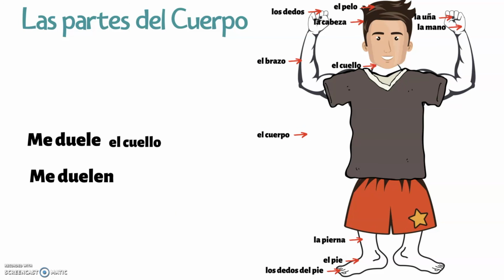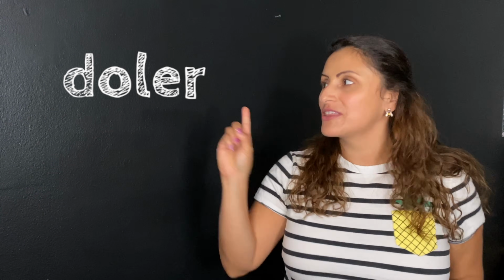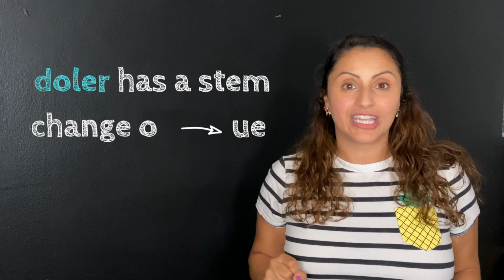You did fantastic, and I'm so proud of you. And I truly hope that you don't have to talk about anything that hurts and that you are able to stay healthy, saludable, y muy feliz. But in case you have to talk about things that hurt, remember the verb doler. The O changes to UE. It works like the verb gustar.